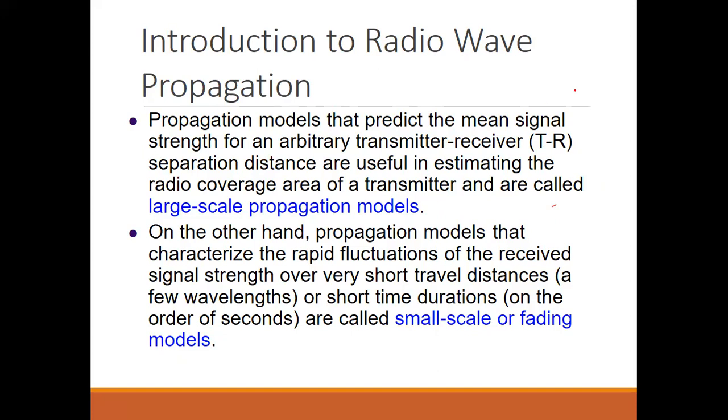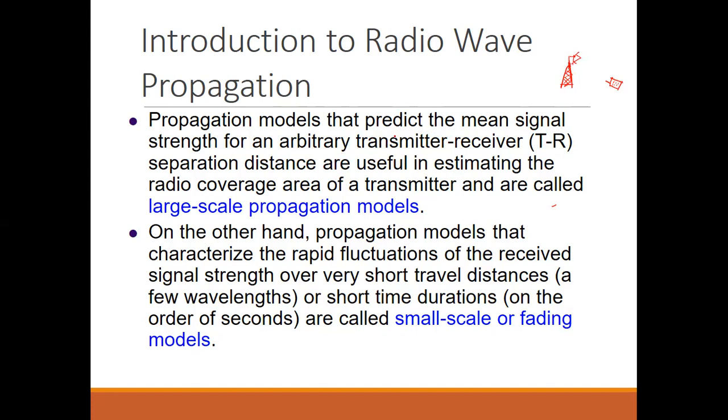Okay, so propagation models that predict the mean signal strength. Whatever signal goes from the transmitter or the antenna to the mobile user, there are random signals available over there. But we are interested in the signal which is the average of whatever signal is generated.